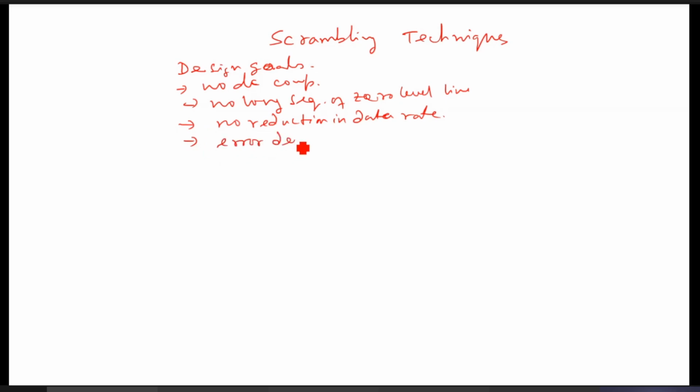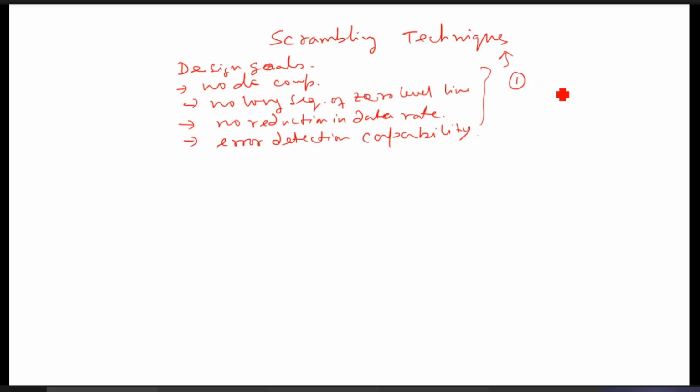All these things should be there for an efficient encoding scheme, and that is possible. All of them are possible if you consider scrambling techniques. Scrambling techniques provide the solution for all these problems.